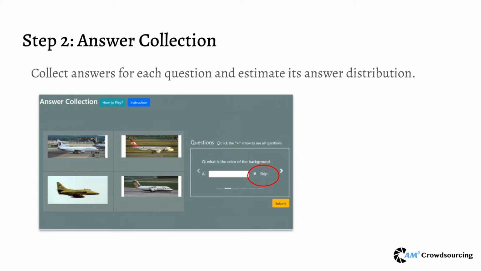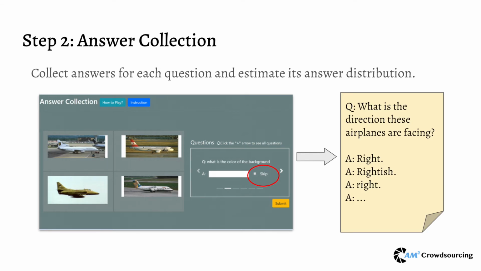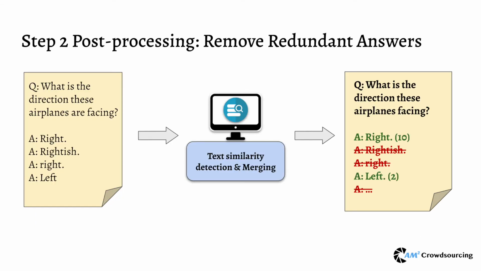If one question is skipped by a lot of people, that question is probably not representing a majority shared similarity and therefore will be discarded. Eventually, we have a list of questions where each question has several answers attached. After step 2 answer collection, we apply the same merging mechanism to each question's answers and find the answer that is weighted the highest. Eventually, we merge each question answer pair into a statement as the input to step 3.